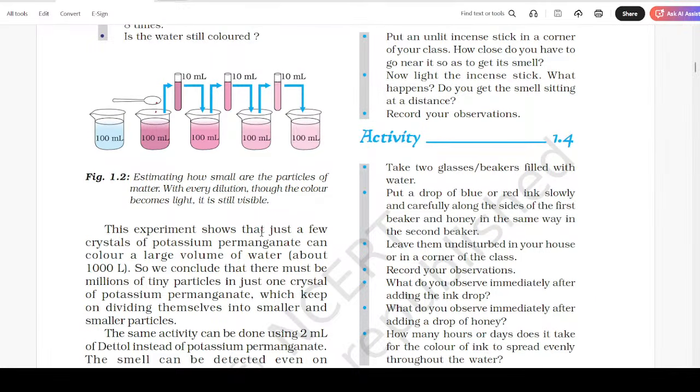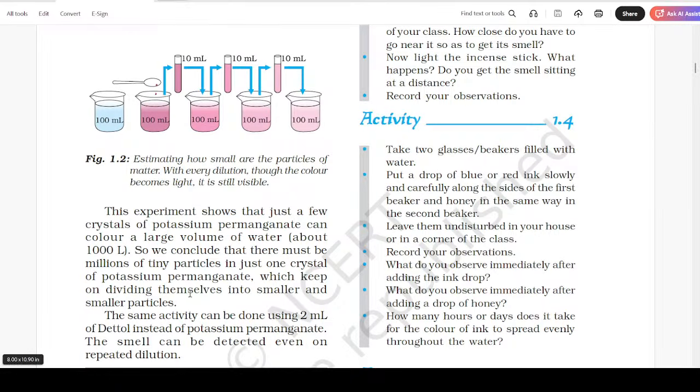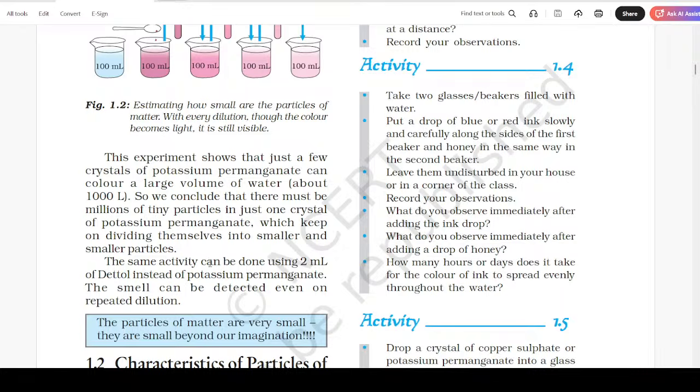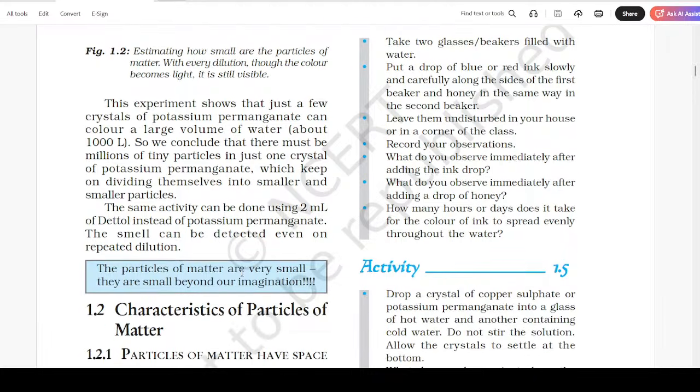This experiment shows that just a few crystals of potassium permanganate can color a large volume of water, about 1000 liters. So we conclude that there must be millions of tiny particles in just one crystal of potassium permanganate, which keep on dividing themselves into smaller and smaller particles. The same activity can be done using 2 ml of Dettol instead of potassium permanganate. The smell can be detected even on repeated dilution. The particles of matter are very small, they are small beyond our imagination.